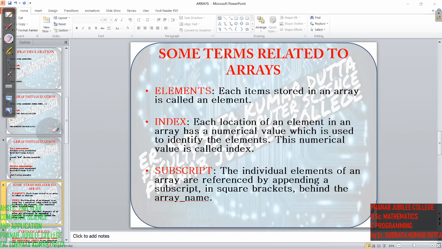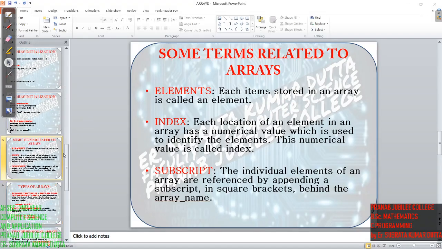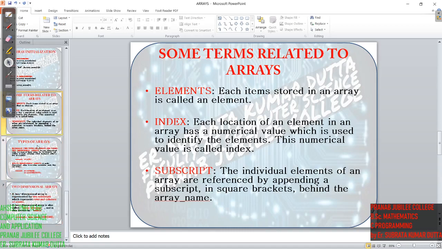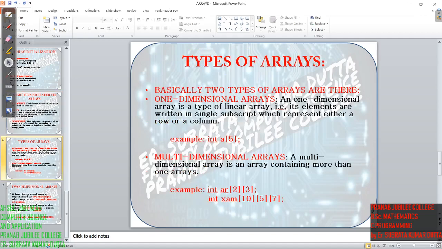I hope you have understood. Then see, this is very important. Types of arrays. So basically array is divided into two types. Array को दो टाइप में बेसिकली डिवाइड किया गया है.